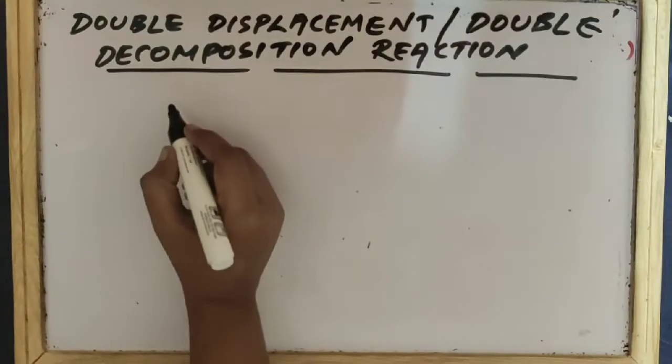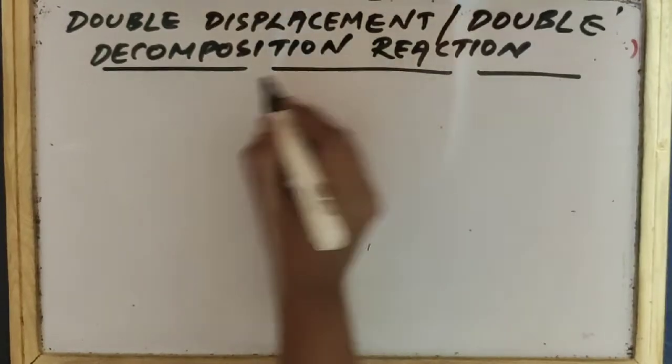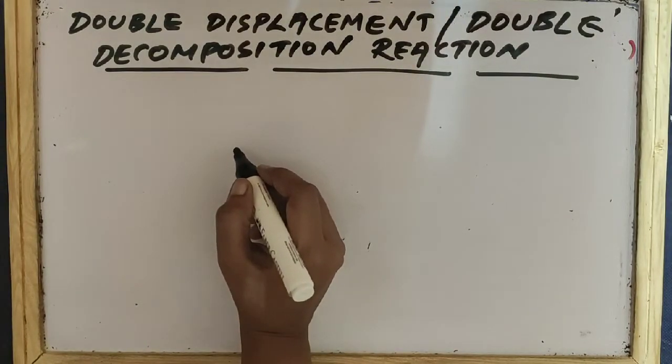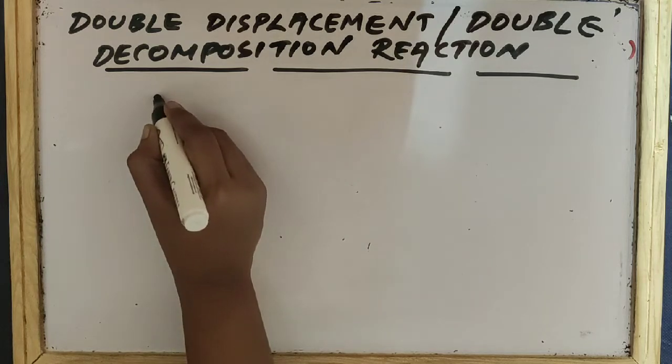The last type of chemical reaction is the double displacement reaction or double decomposition reaction. We have already learned about decomposition reaction, where there is one single compound.